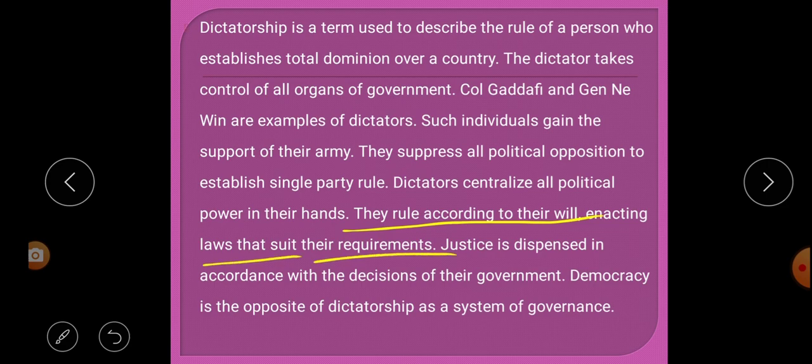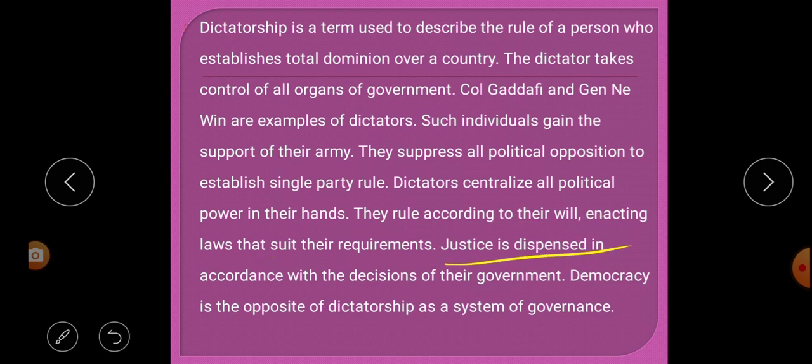So, as they want, according to their will and wishes, they rule the country, and the laws suitable for them are the ones enacted.